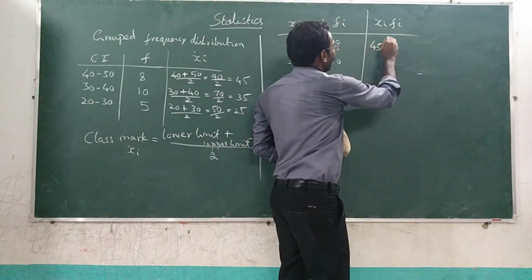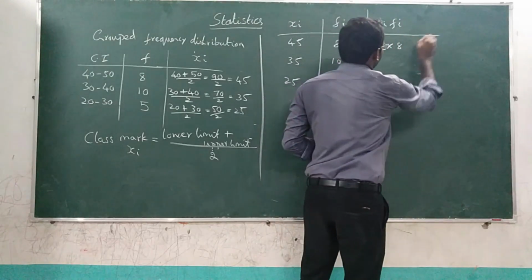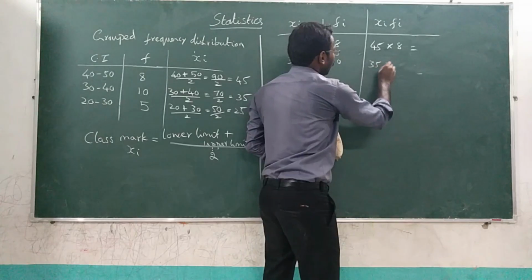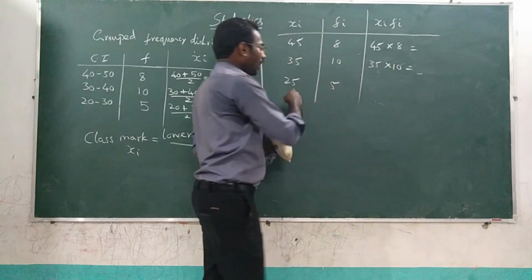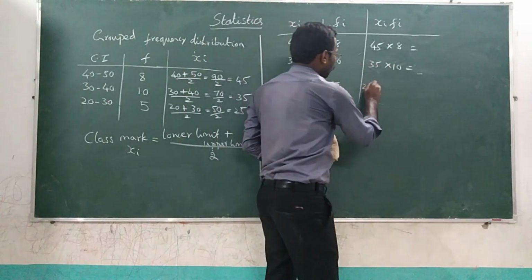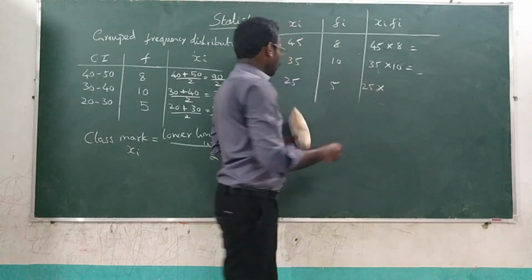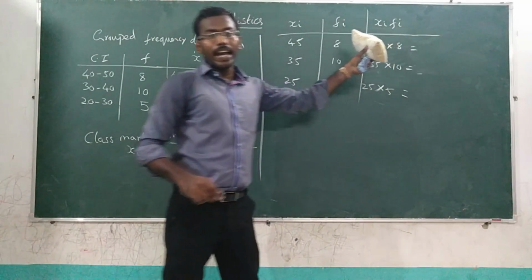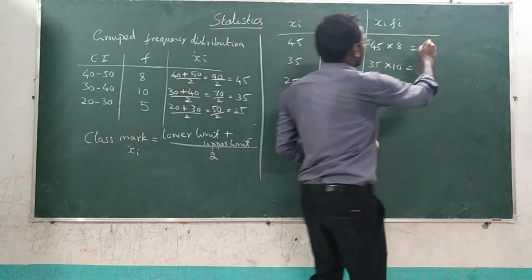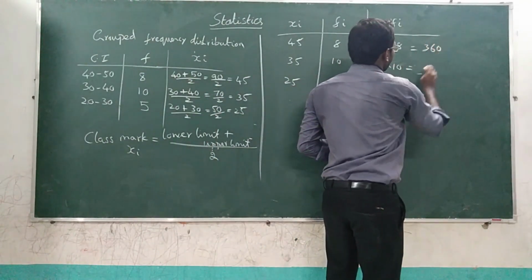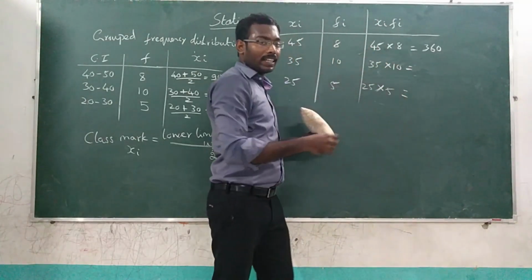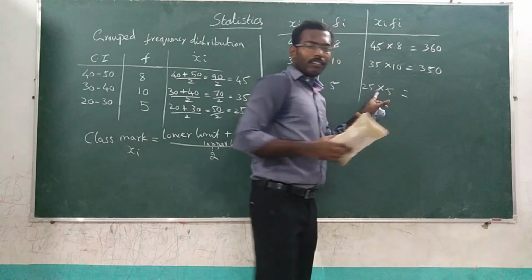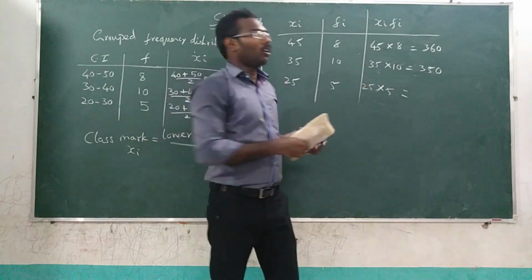So 45 into 8, then 35 into 10, then 25 into 5. So what is 45 into 8? That is 360. Then 35 into 10 is 350. Then 25 into 5 is 125.